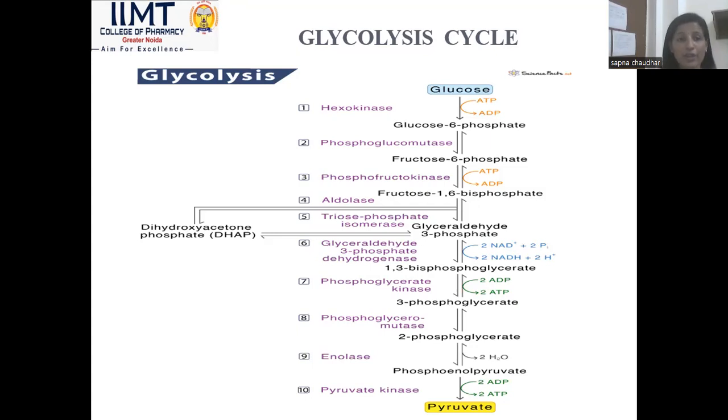If we discuss the importance of the glycolysis cycle, when our body requires energy, most of the energy is provided by glucose metabolism, because after metabolism of a glucose molecule, lots of energy is released which we can use in our day-to-day life. It is the pathway used to convert glucose into energy. So this is all about the glycolysis cycle.